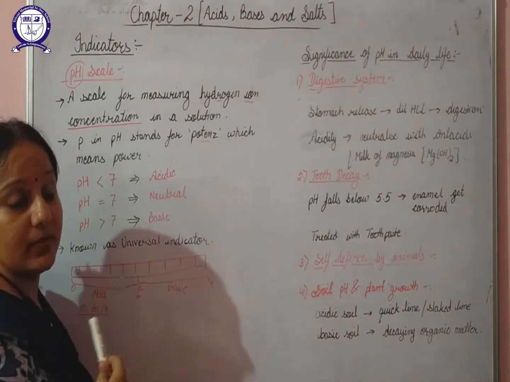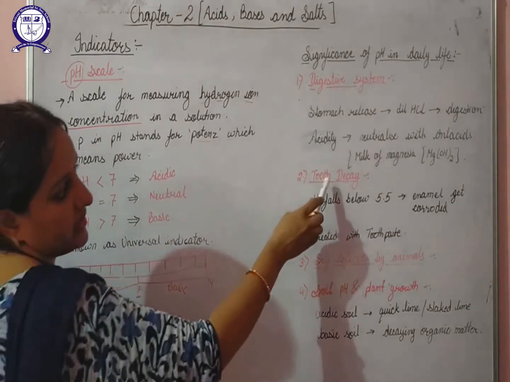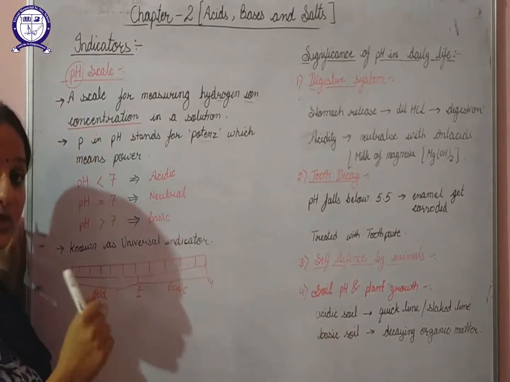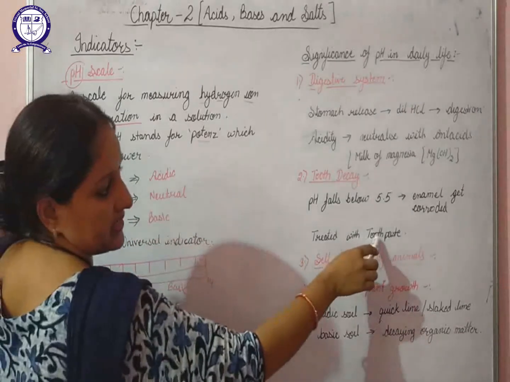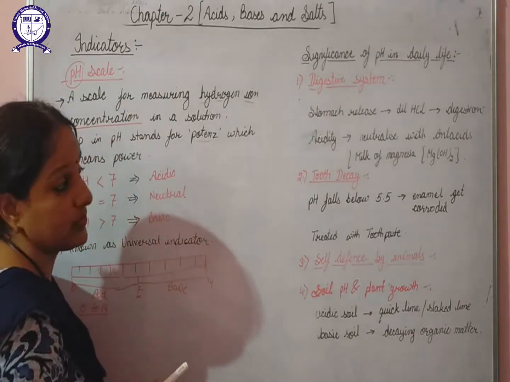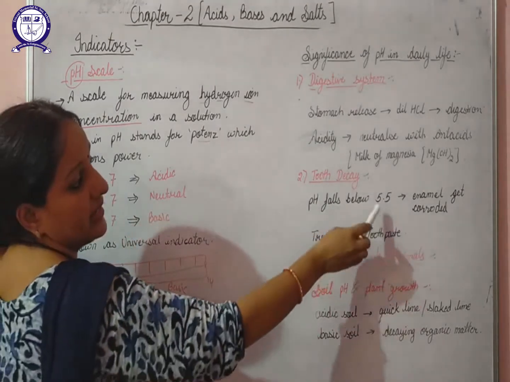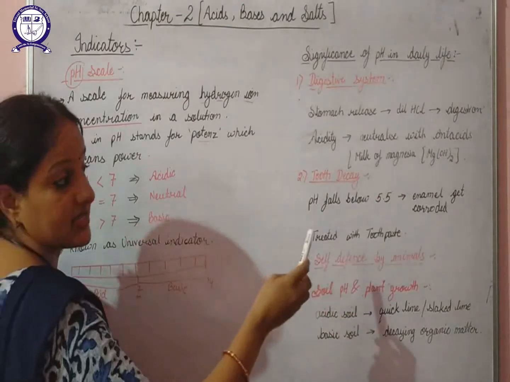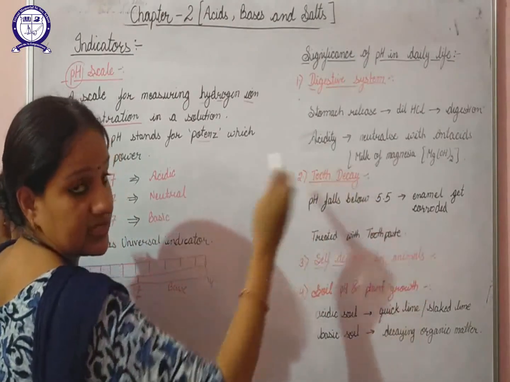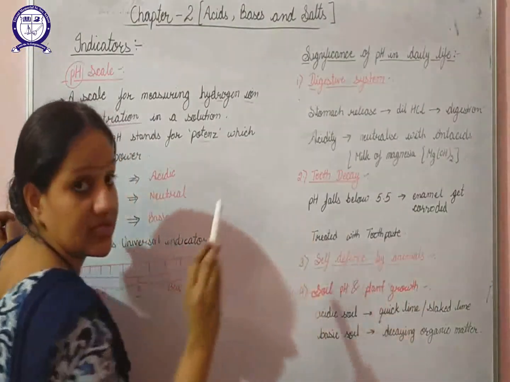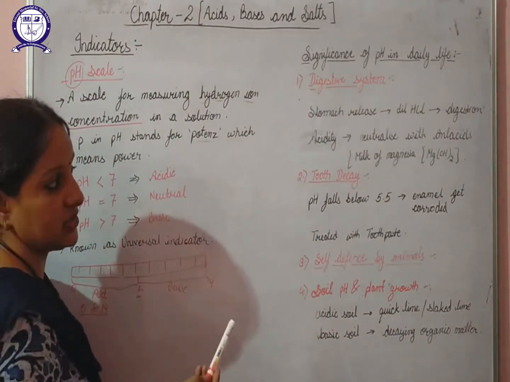Now how can we cure tooth decay? In case of tooth decay, it is advised to treat it with toothpaste. Why are we treating it with toothpaste? The reason is that because of this fallen pH, the mouth becomes more acidic. So to neutralize its effect, we must treat it with a base, and toothpaste is somewhat basic in nature.